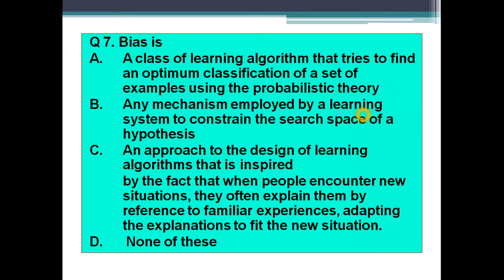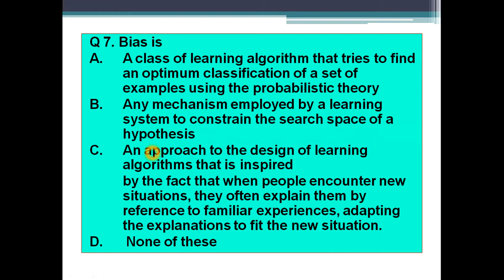So coming to the next question. Next question is: bias. Option A says a class of learning algorithm that tries to find an optimum classification of a set of examples using the probabilistic theory. Option B, any mechanism employed by a learning system to constrain the search space of a hypothesis.